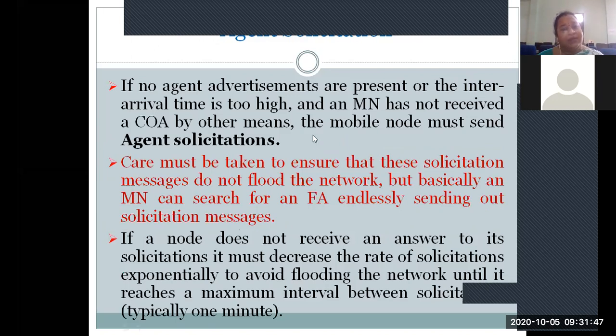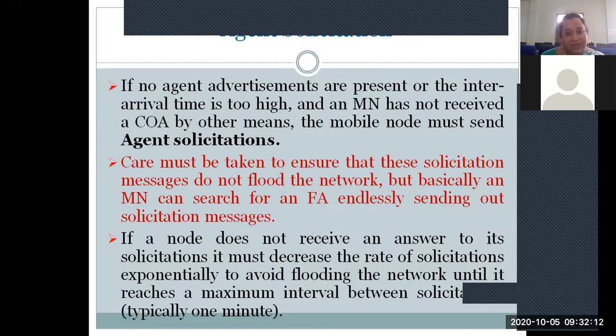So coming to the solicitation, we already discussed this. What is the solicitation? If no agent advertisements are present, or the inter-arrival time is too high, and there is no specific COA allotment for us, the mobile node is going to be sending the agent solicitation.